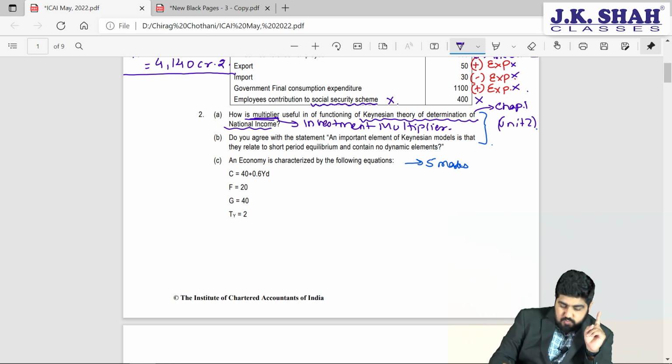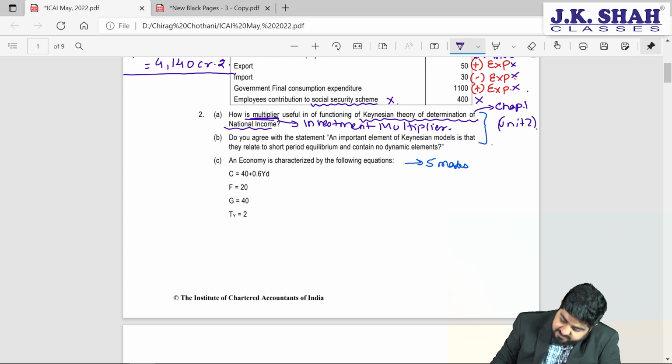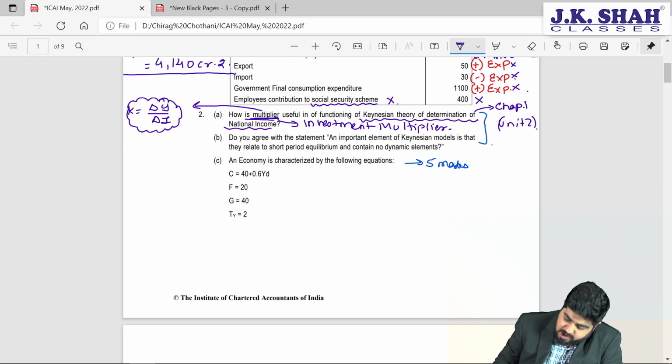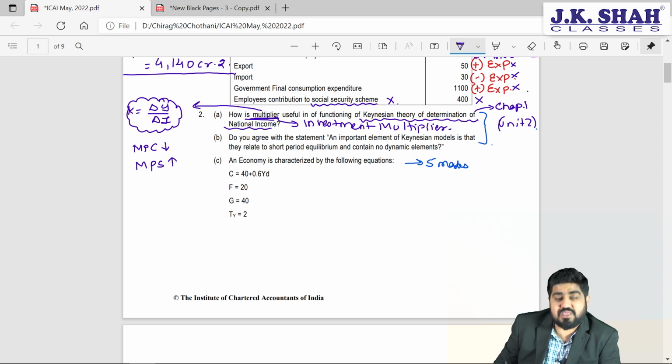So what is investment multiplier, my dear friends? Come on, tell me. It is nothing but K is equal to change in income upon change in investment. So if, let's suppose, my marginal propensity to consume goes on decreasing and marginal propensity to save goes on increasing, that means people are saving more, a high level of savings, which means it will increase the level of investments in the economy.